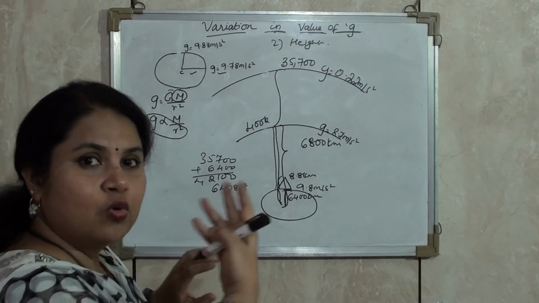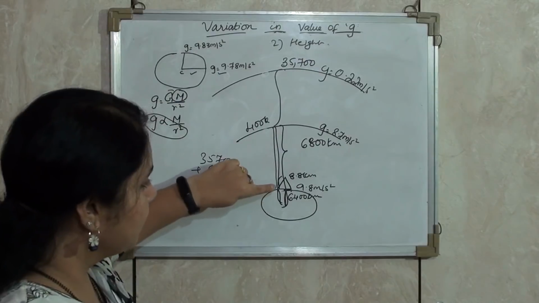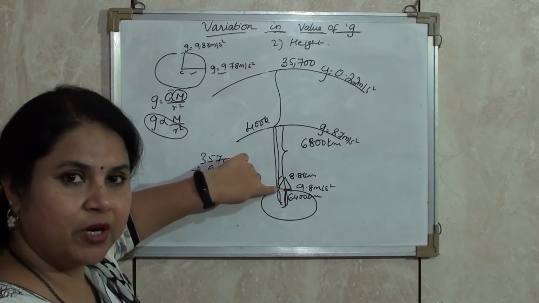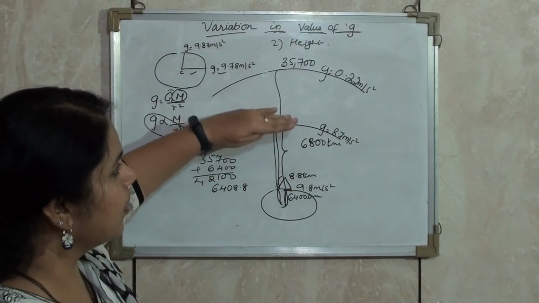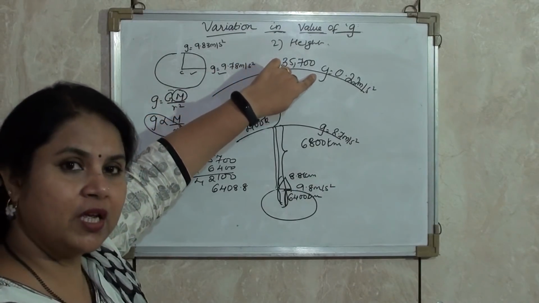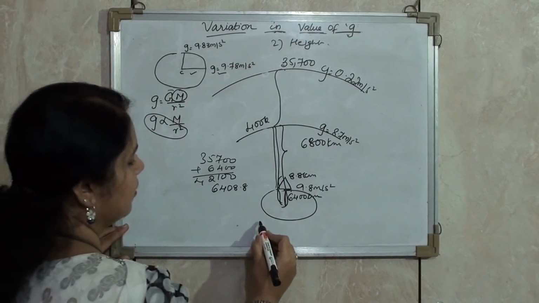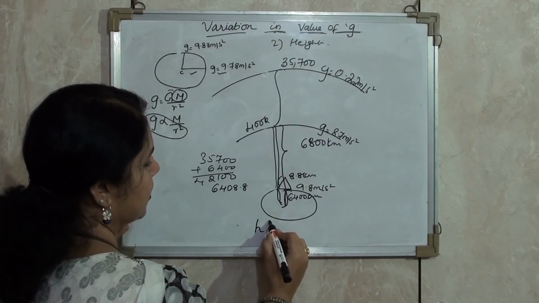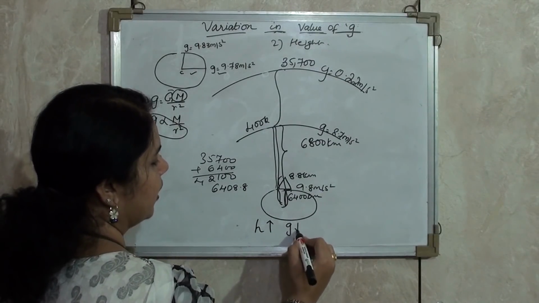So what is my conclusion over here? I have seen that it started from 9.8 meter per second square. As the height kept on increasing, the value of G kept on decreasing. So I can summarize it in one form. That is, as height increases, gravity decreases.